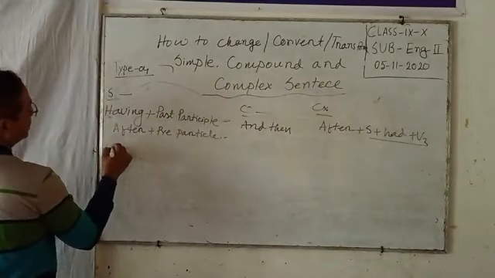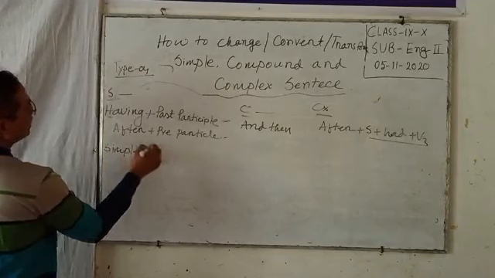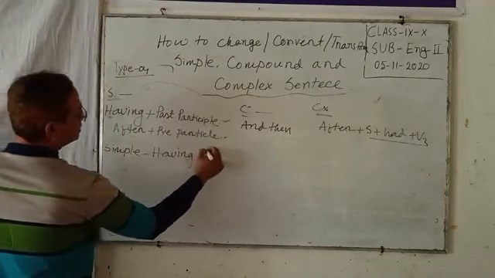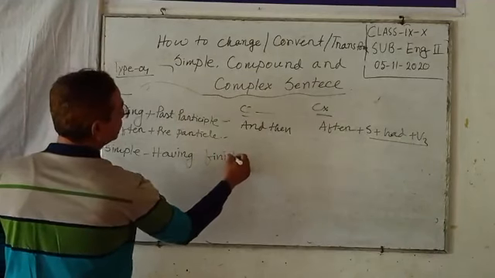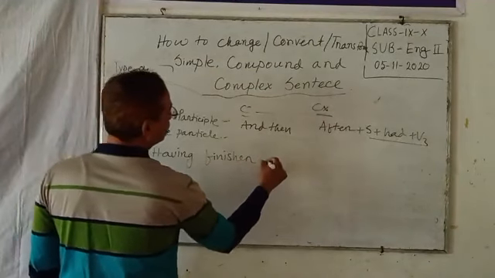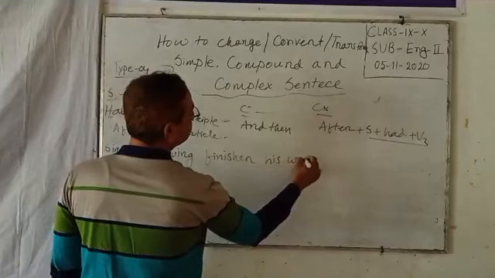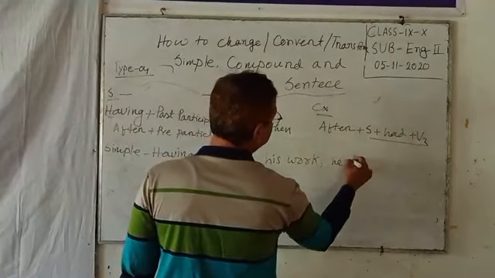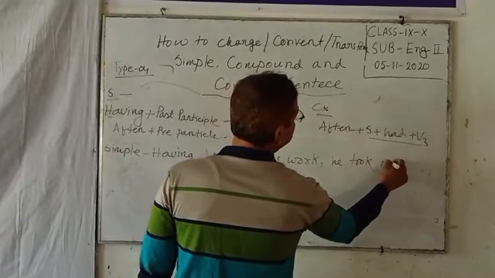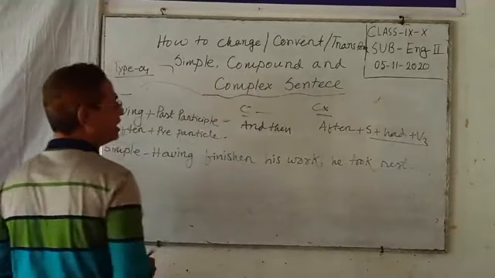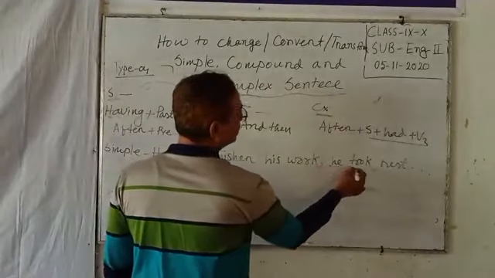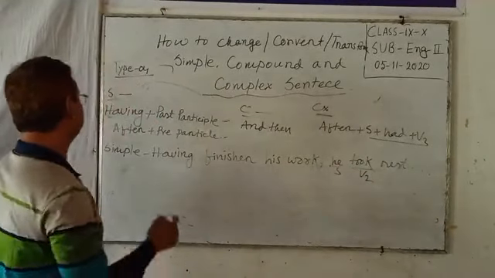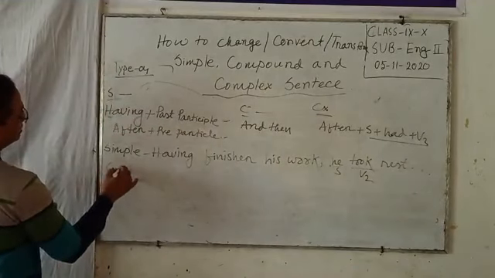Shall we try with having finished his work? Having finished his work, he took rest. This is the simple one. Here the subject-verb combination uses verb 2. Next, compound sentence.